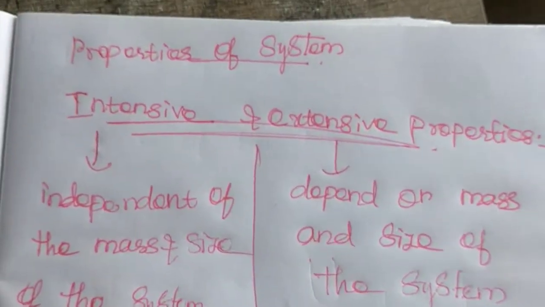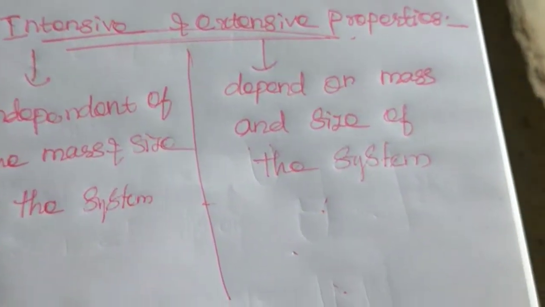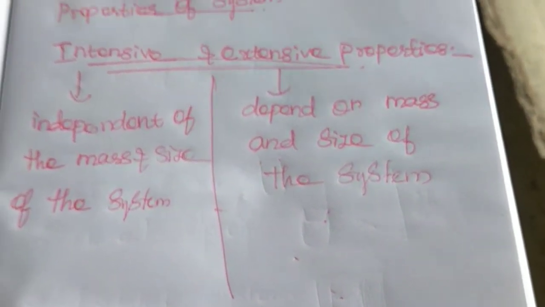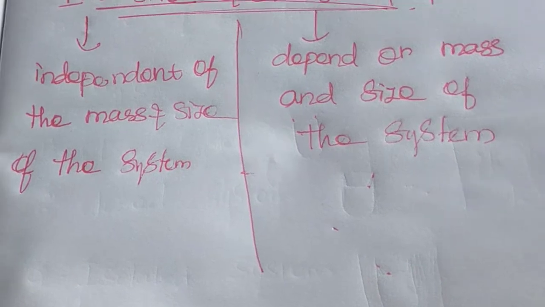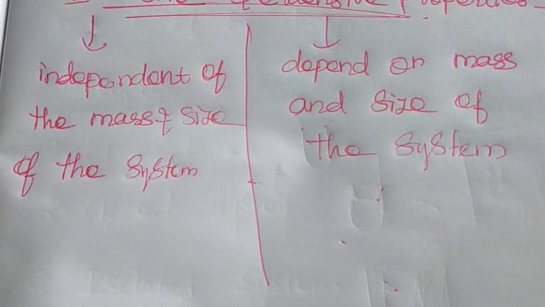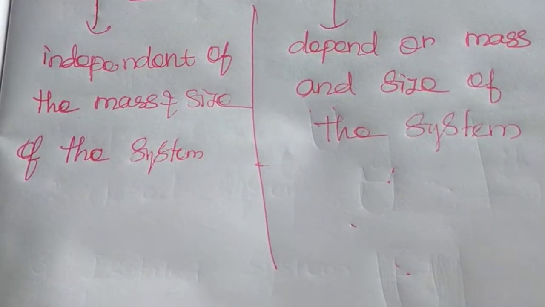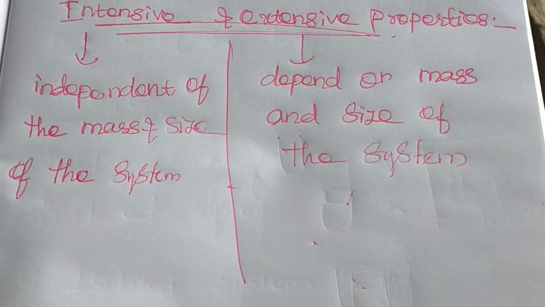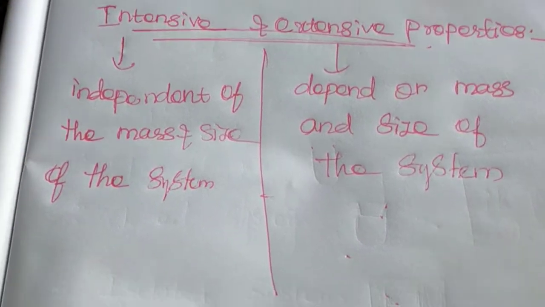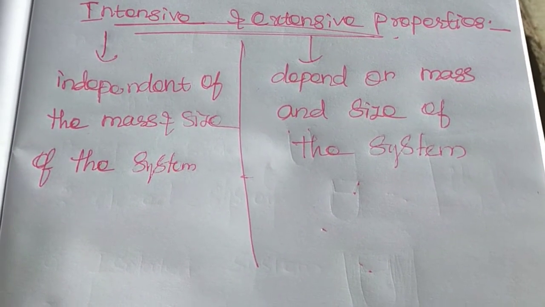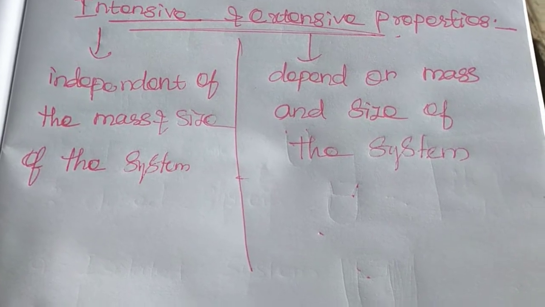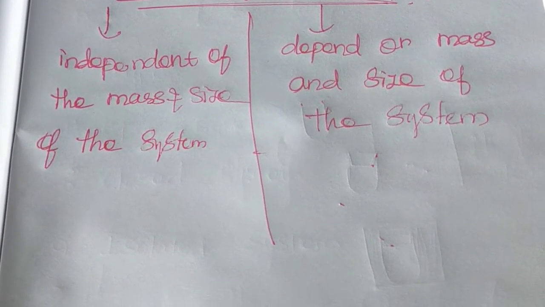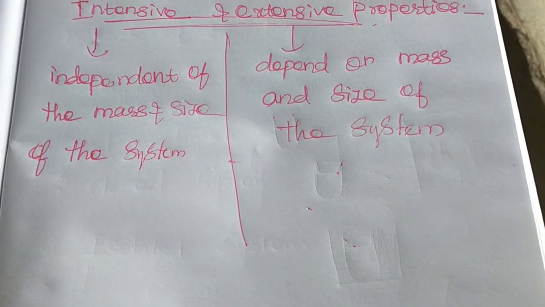It is extensive properties. So we have some list of properties of intensive and extensive within the system. For example, volume, number of moles, mass, and the internal energy. These are the extensive properties. And some examples of intensive properties are refractive index, surface tension, density, temperature, boiling point, freezing point, and molar volume.